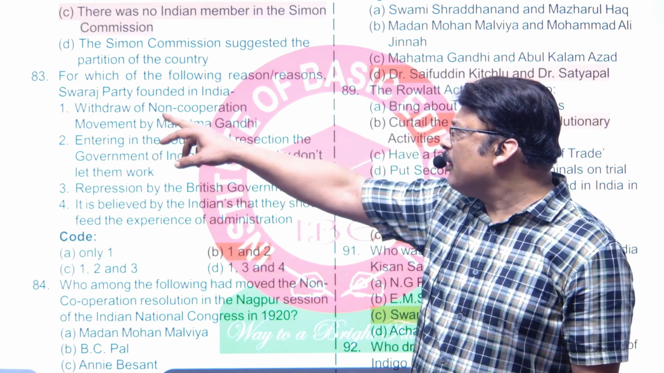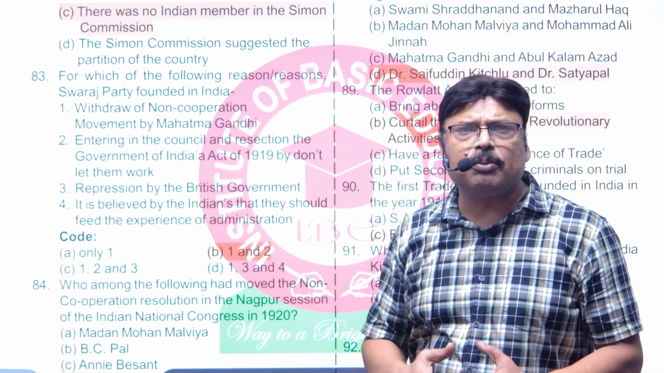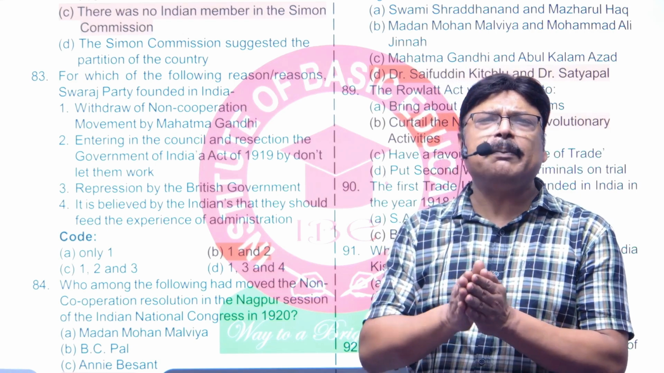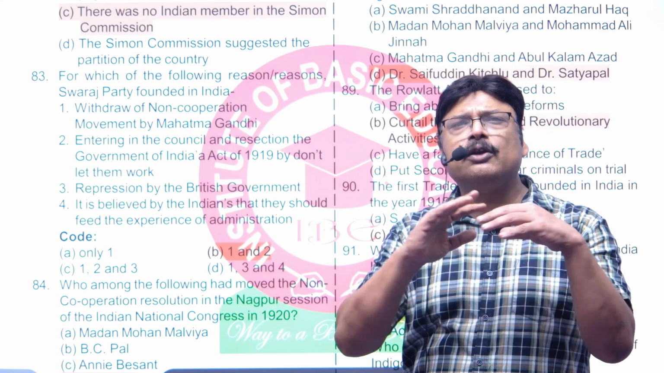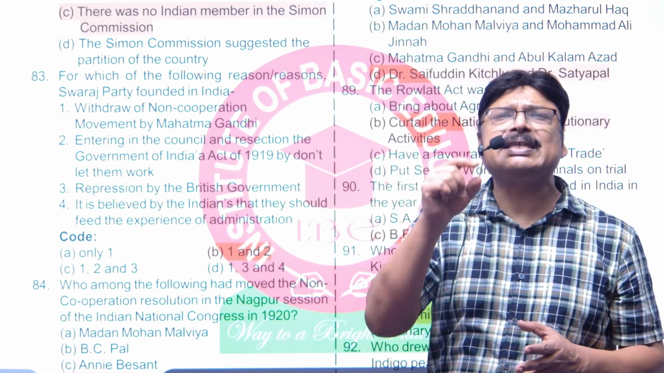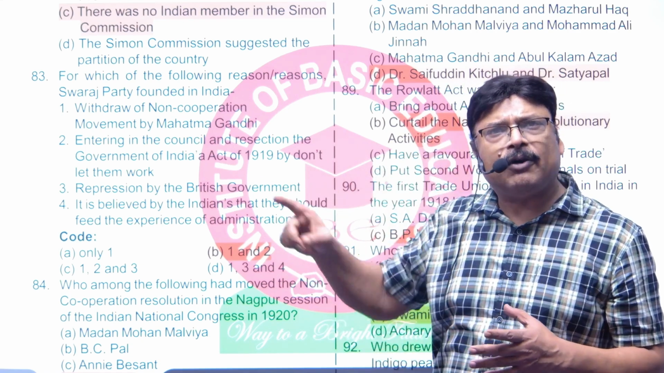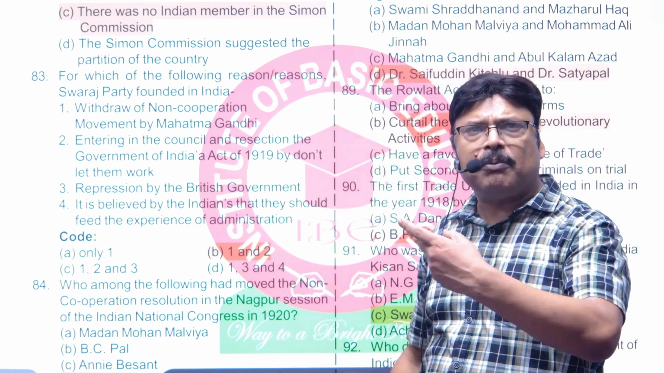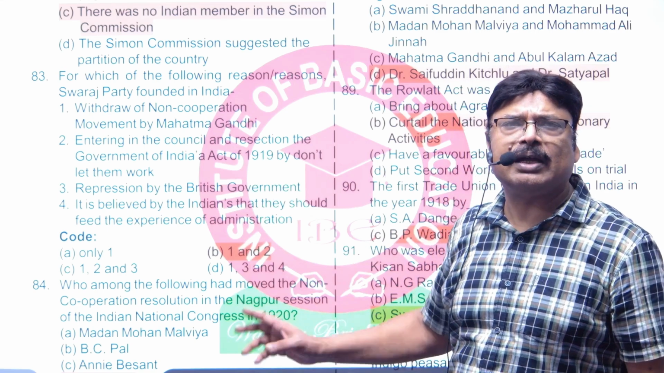When it says due to withdrawal of non-cooperation movement, Gandhiji was in jail. There was completely non-action politically at that point of time. So this was a mode suggested by C.R. Das, right? That's why he had appeared and now he formed this party, that is Swarajist Party.